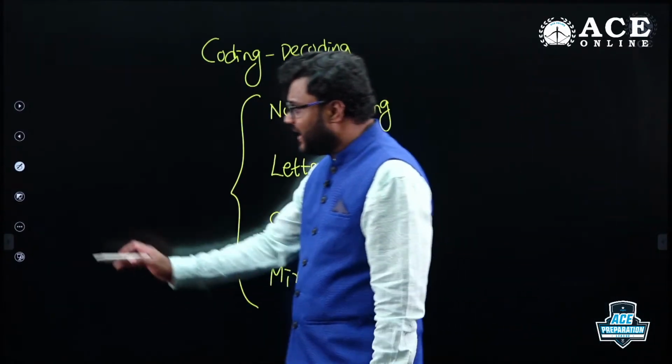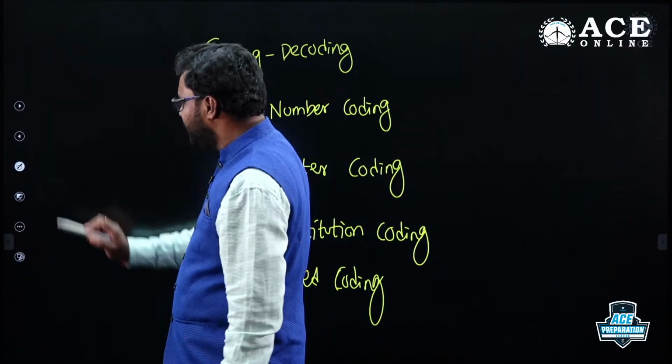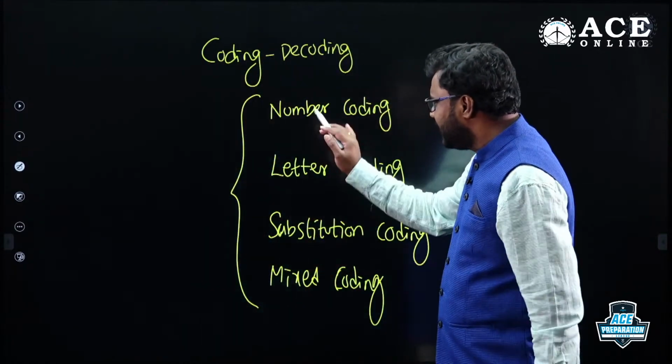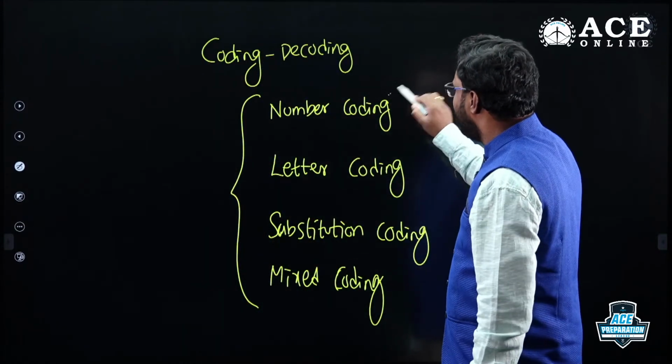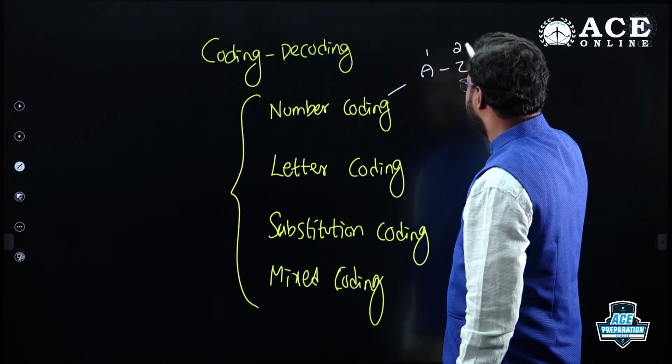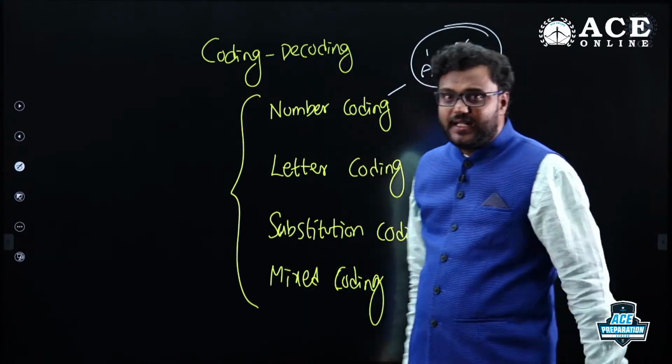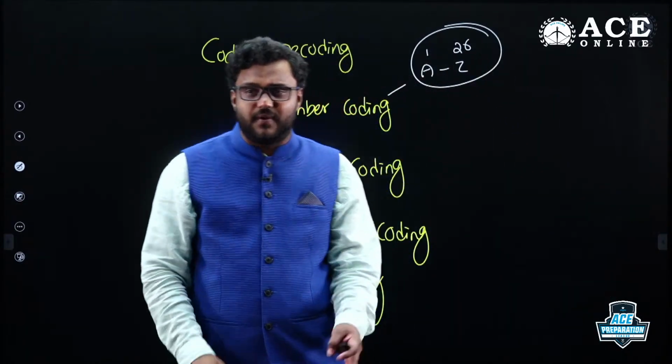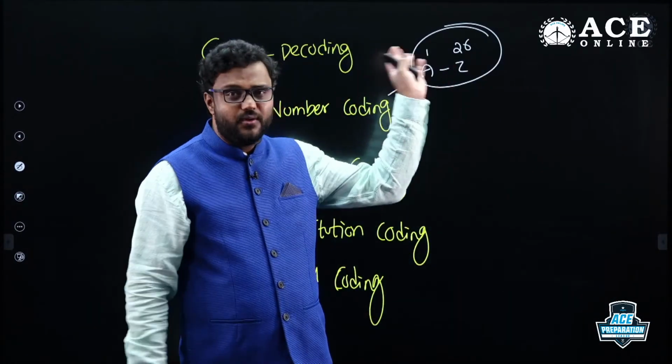If you are preparing for bank exams, you need to go for condition based coding as well. But from a GATE and ESE point of view, this is sufficient. In number coding, first you should know A to Z, how to remember the values. A to Z, 26 letters. We have 26 values from A to Z, 1 to 26.